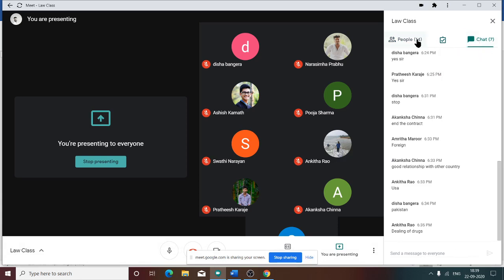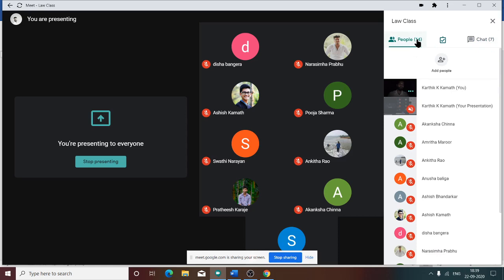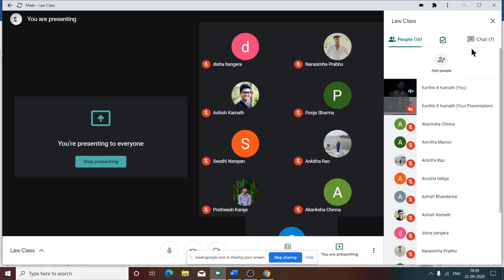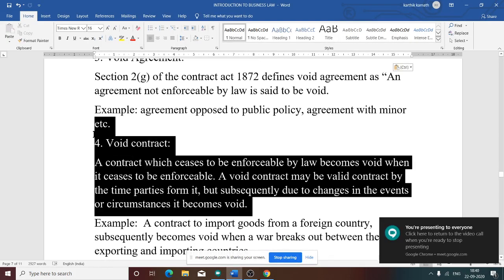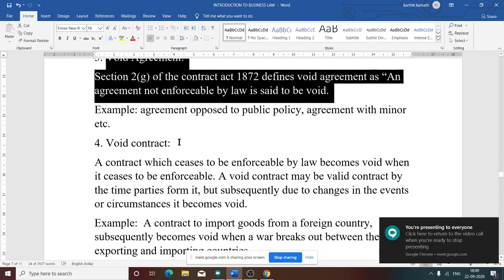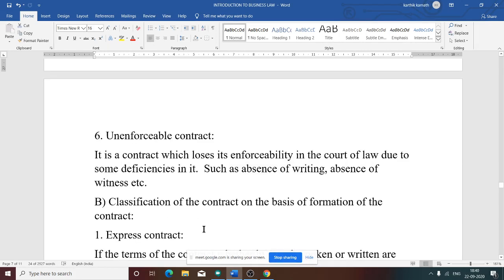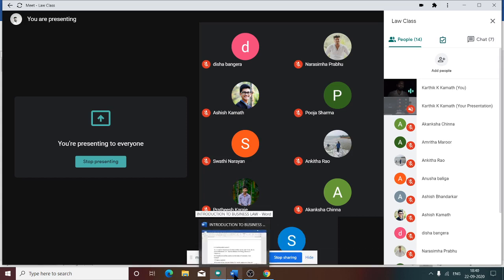So initially contract means agreement. Agreement means offer plus acceptance. So first thing comes first. So there is void agreement instead of void contract. Now we have discussed all the 6 types of classification on the basis of validity.